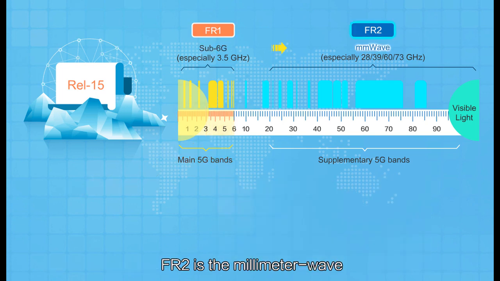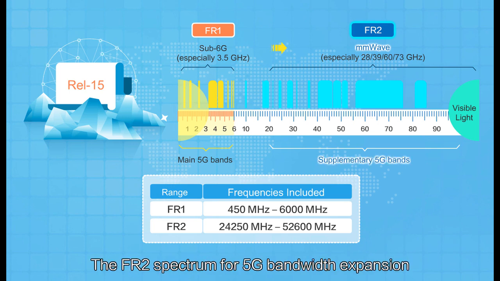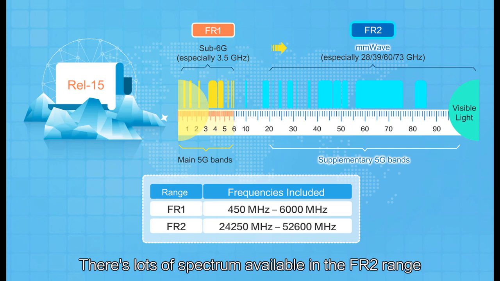FR2 is the millimeter wave spectrum. It's a high-frequency band. The FR2 spectrum is for 5G bandwidth expansion. There's a lot of spectrum available in the FR2 range.